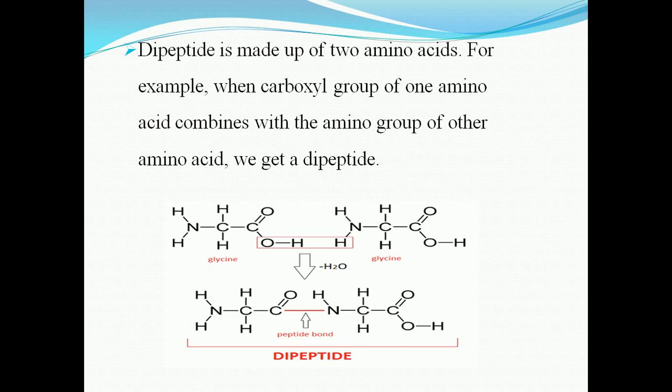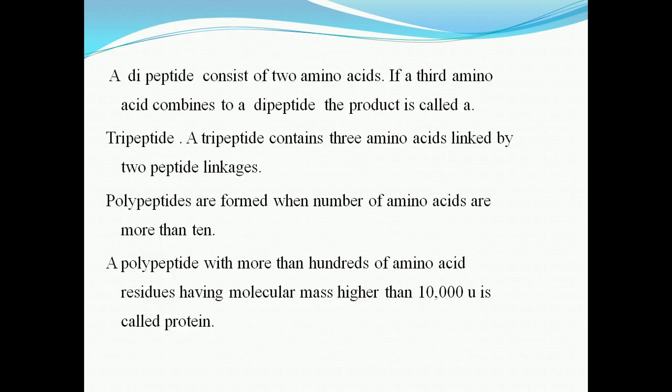A dipeptide is made up of two amino acids. For example, when the carboxyl group of one amino acid combines with the amino group of another amino acid, we get the dipeptide. In a dipeptide, there are two amino acid molecules.